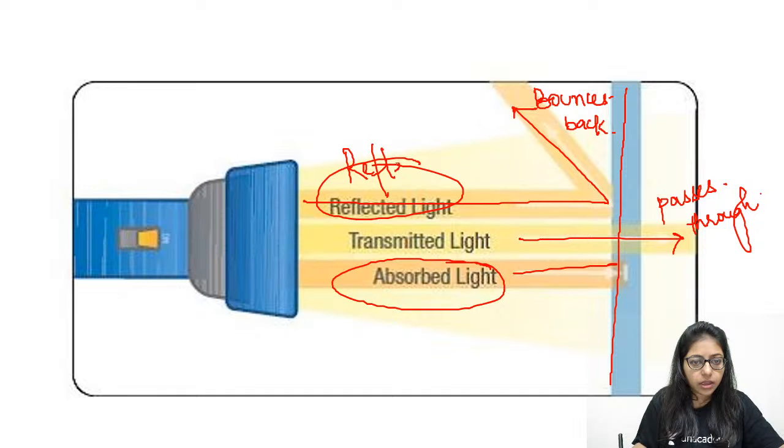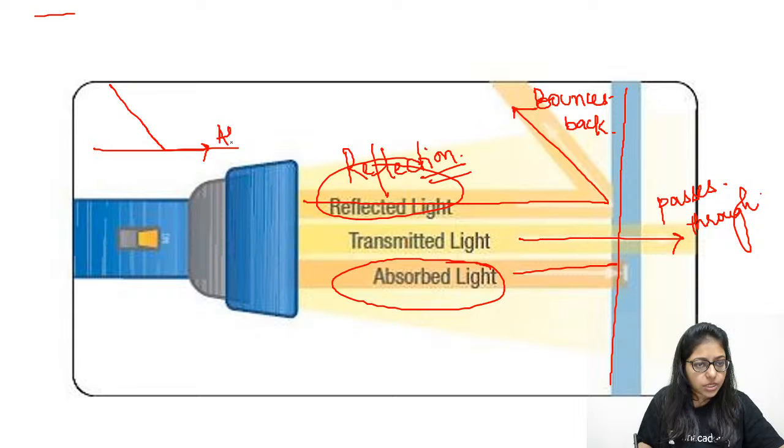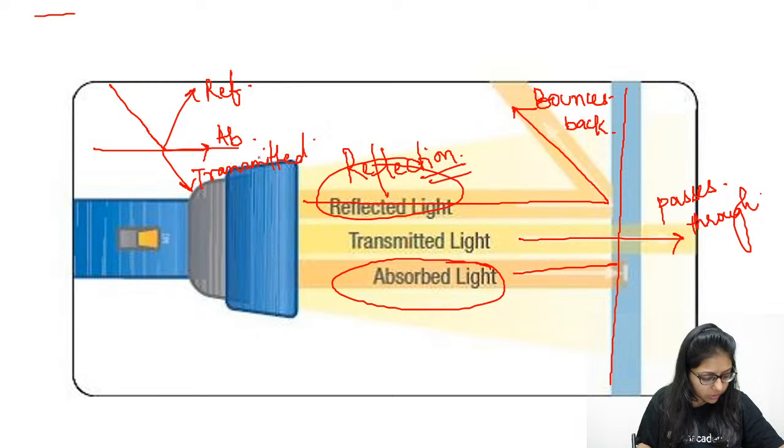Are we clear? That is called reflection. So whenever light falls on an object, what are the three things which can happen? It can be absorbed, it can be reflected, and it can be transmitted. Are you clear? I hope you are clear.